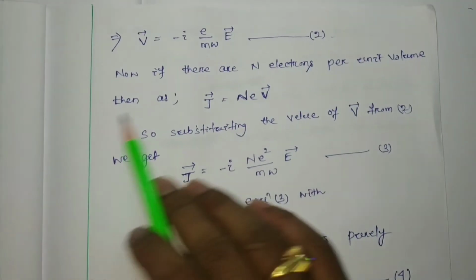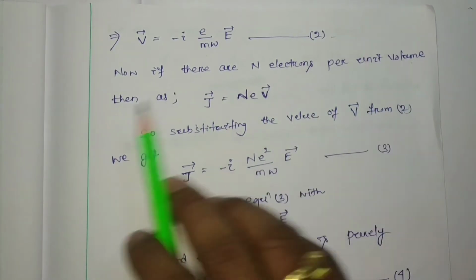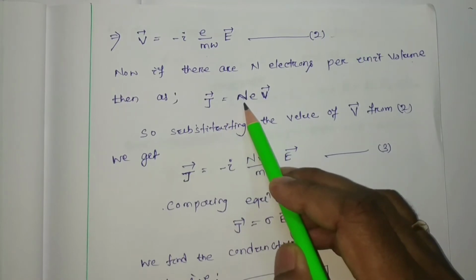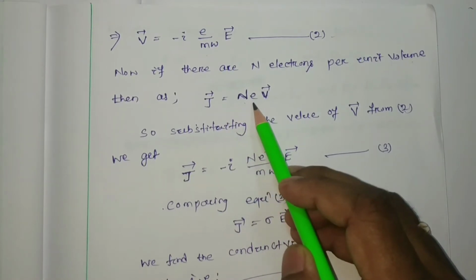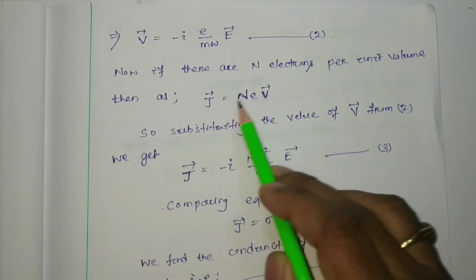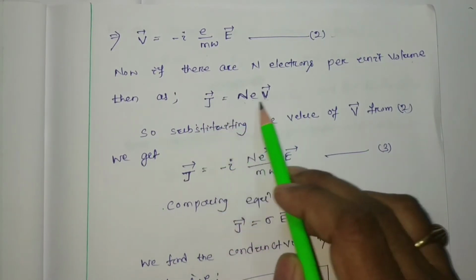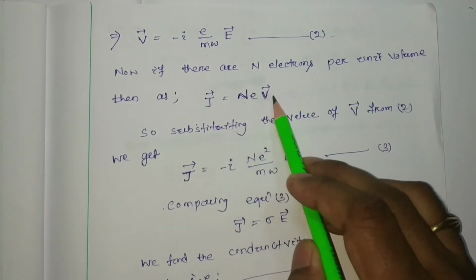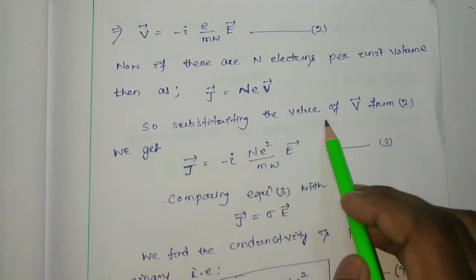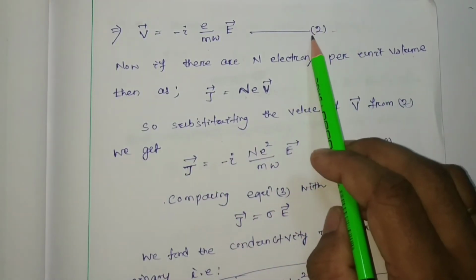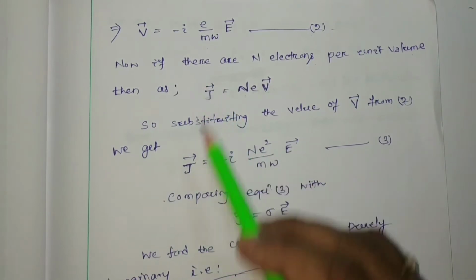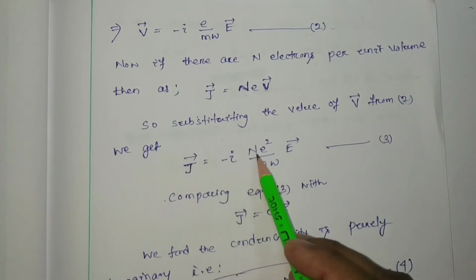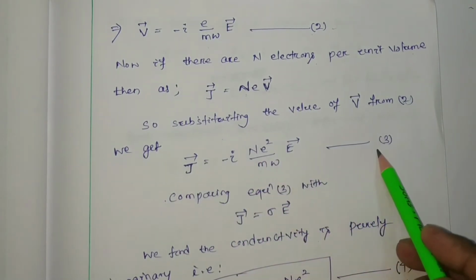Now if there are n electrons per unit volume, then this is your current density. We know that current density is the number of electrons per unit volume times charge times velocity. This is the standard format of your current density. So current density J is n, the number of electrons per unit volume, e times v. Substituting this value of v from equation number 2, J will be equal to i n e square by m omega E. Let this be your equation number 3.